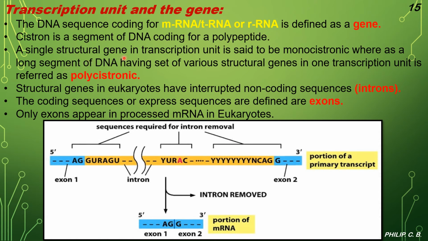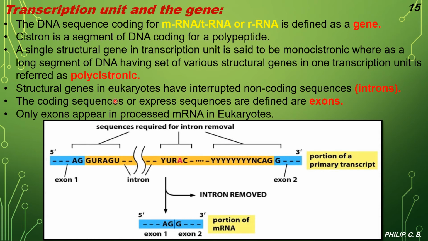A single structural gene in a transcription unit is said to be monocistronic, whereas a long segment of DNA having a set of various structural genes in one transcription unit is referred to as polycistronic. Now we can understand the terms by mono and poly. Mono means single unit.